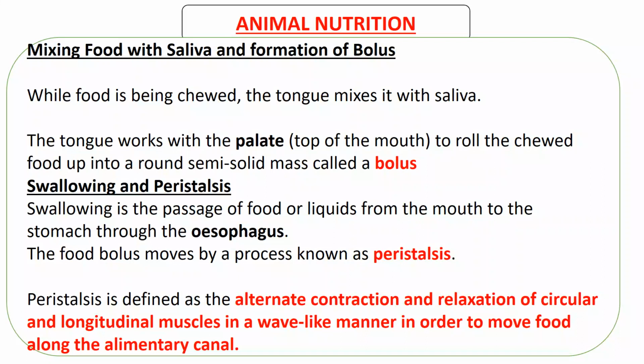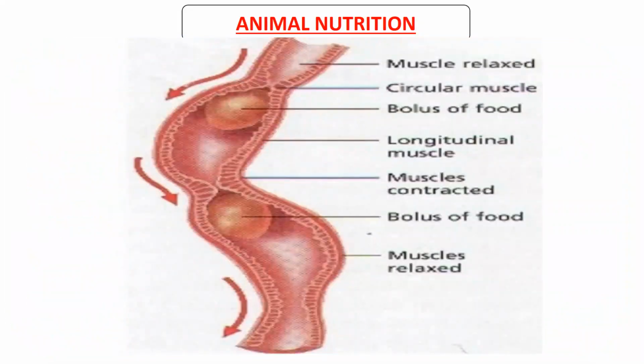For you to understand this, let's take a look at the picture of the esophagus. This is a model of the esophagus, and this is the bolus here. The esophagus is made of two muscles, like I said. The inner ones here are called circular muscles. The outer ones here are longitudinal muscles. Circular muscles are like rings, they move like this, then they make a circle just like that. Longitudinal muscles move top, bottom, just like that.